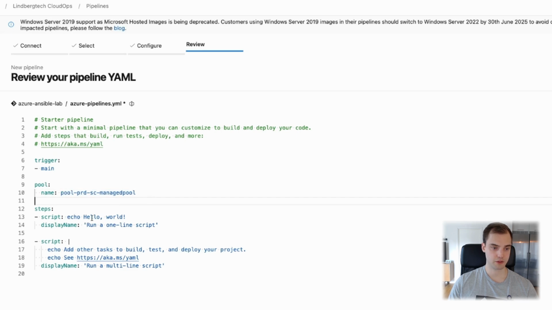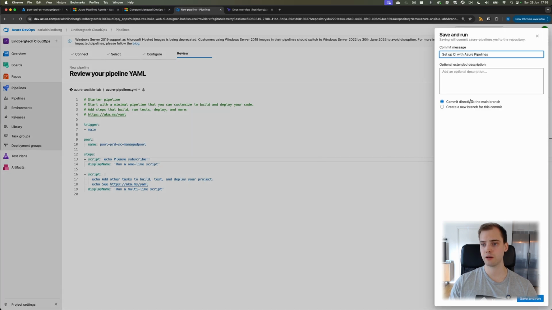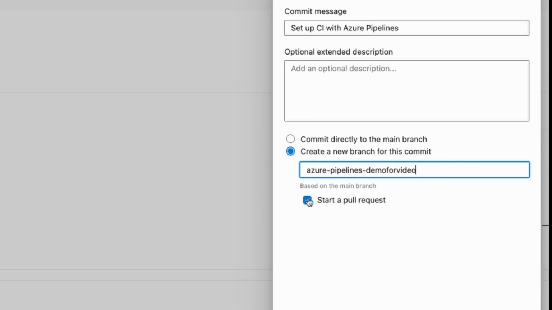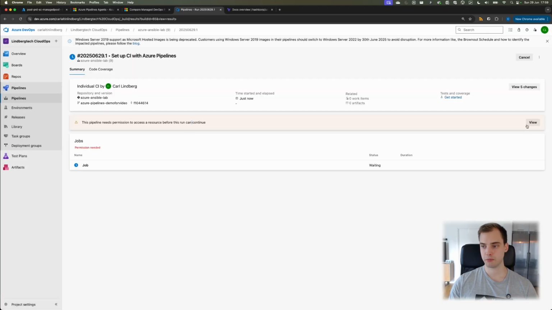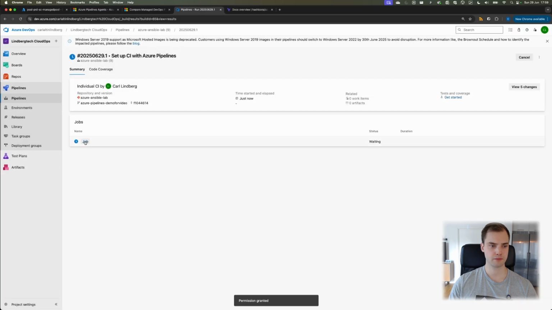And the script is just an echo hello world, but let's do echo please subscribe. Do it. We can do save and run. We'll commit this to a new branch, demo for video. We don't need to start a pull request, so we can do a save and run. And we have to give it permission, so you can just simply do that by permitting it.